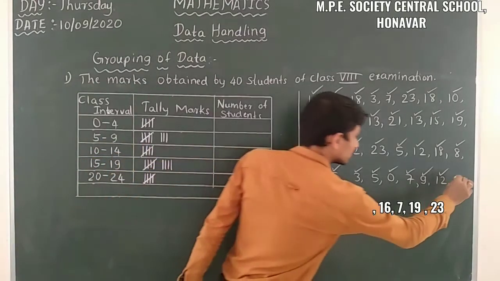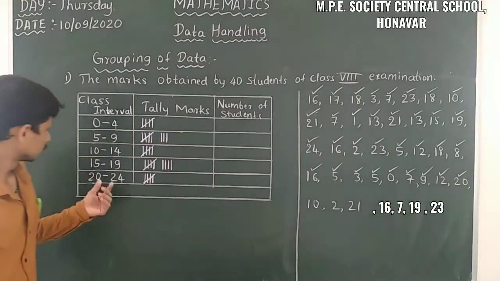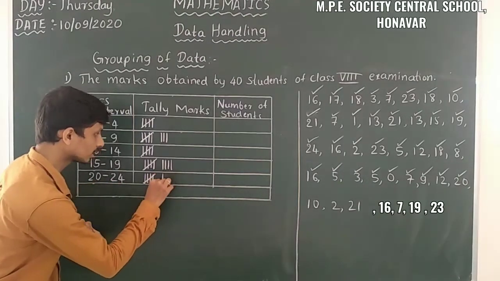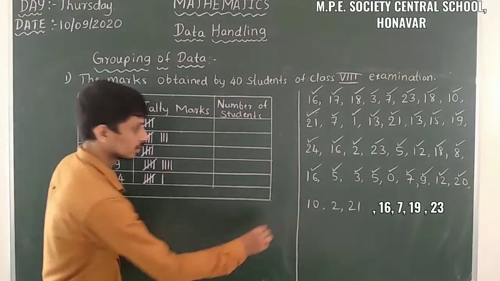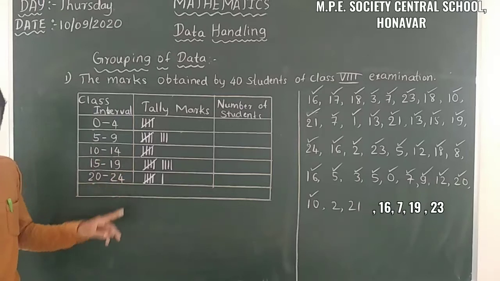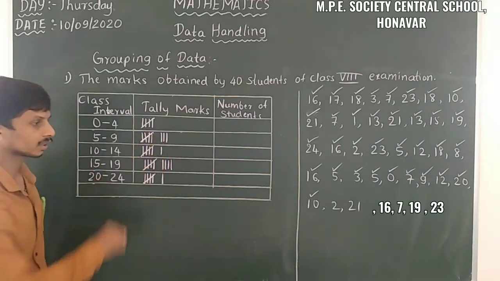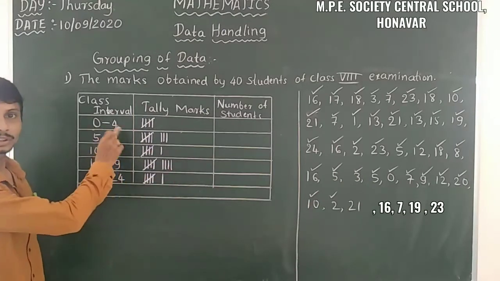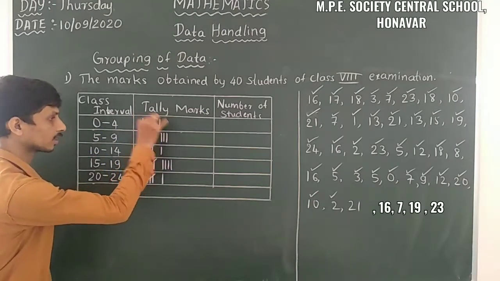Then here it is 20. So 20 is in between 20 and 24. So I will take the tally mark here. Then here it is 10. 10 is in between 10 and 14. So I will take the tally mark here. Then 2 is in between 0 and 4, and I will take the tally mark here.